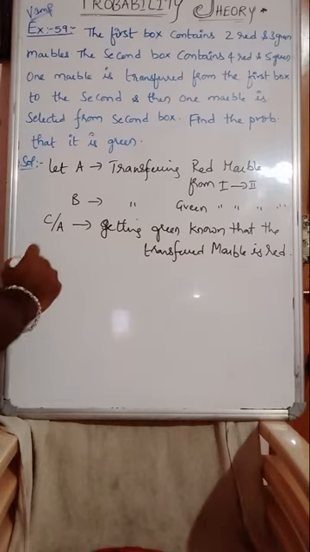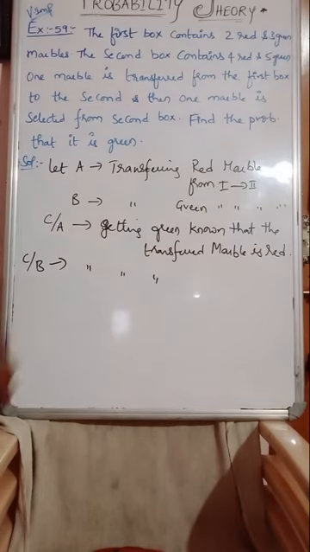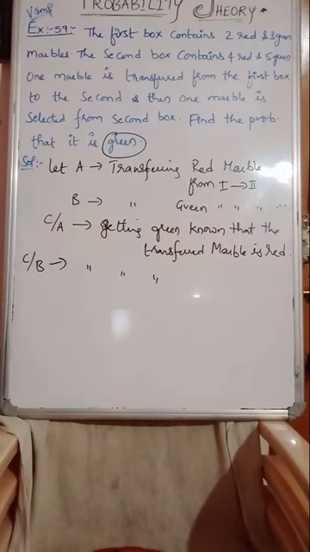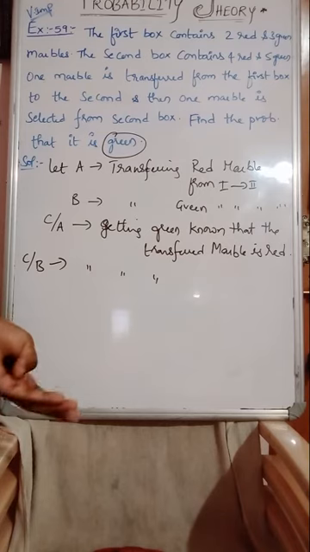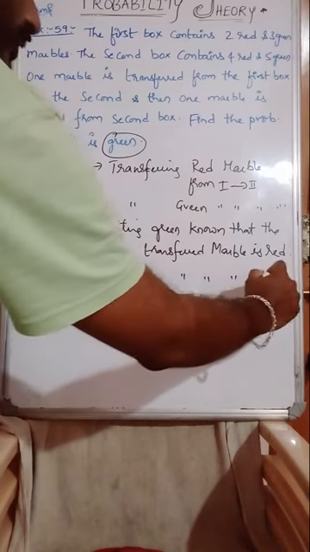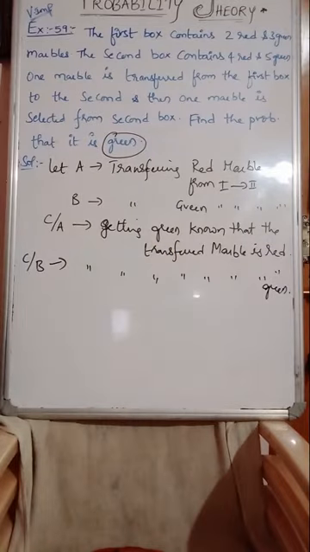Then what about C given B? Getting green, because ultimately we want green only. See here, ultimately we want green. But the only thing is, there are two possibilities. If red is transferred, the possibility of getting green. If green is transferred, the possibility of getting green from the second. Getting green, known that the transferred marble is green only. This is the question. Guys, do you understand? C by A and C by B.